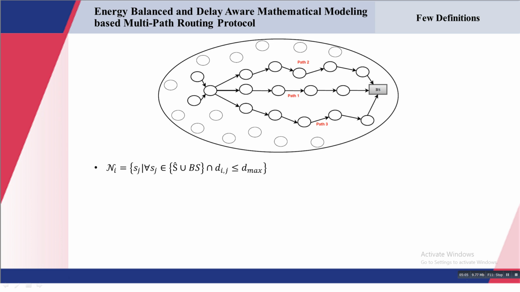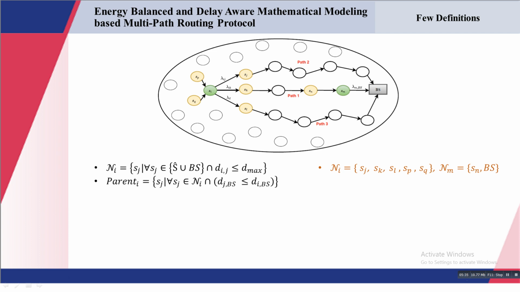For example, corresponding to this particular ith node, these 5 nodes will be in its neighbor list: j, k, l, p, and q. Corresponding to the mth node, its neighbor list will include the nth node and the base station. So the base station can also be in the neighbor list, like here we can see that corresponding to the mth node it is present. And once the neighbor nodes are determined, then the parent nodes corresponding to all the nodes are determined using this equation.